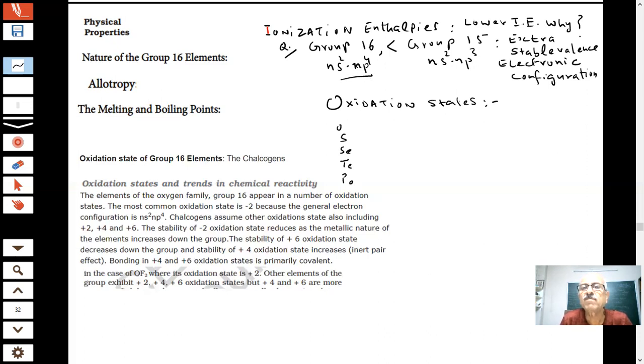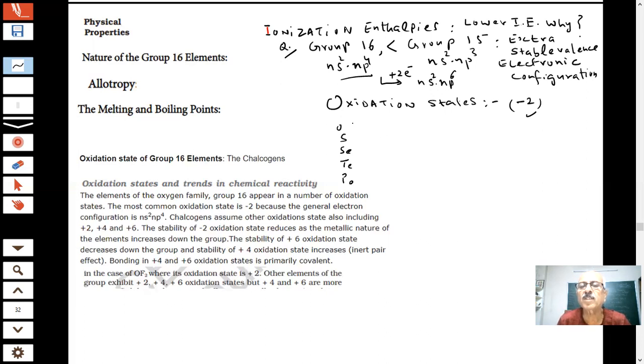These elements are short of 2 electrons. That means if they gain 2 electrons, what will happen? If I add 2 electrons, we get ns2np6, which is a stable inert gas configuration. So what oxidation state are we expecting? -2. They will be able to form -2 oxidation states. The -2 means they can get 2 electrons.